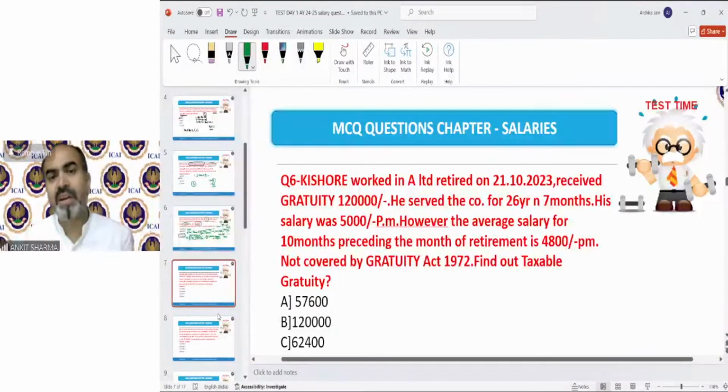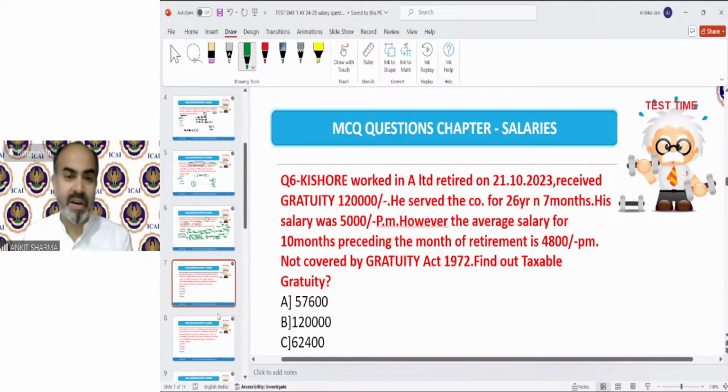So Kishore worked in A Limited, retired on 21st October 2023. Received gratuity 1,20,000. He served the company for 26 years and 7 months. His salary was 5,000 per month. However, the average salary for the 10 months preceding the month of retirement is 4,800 rupees per month.